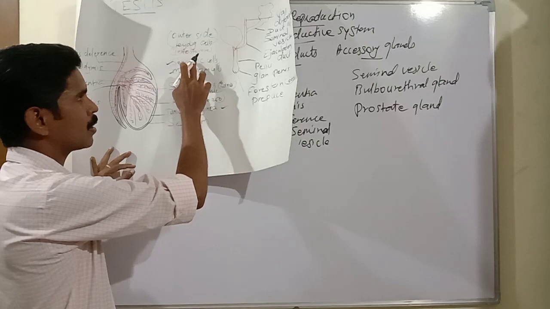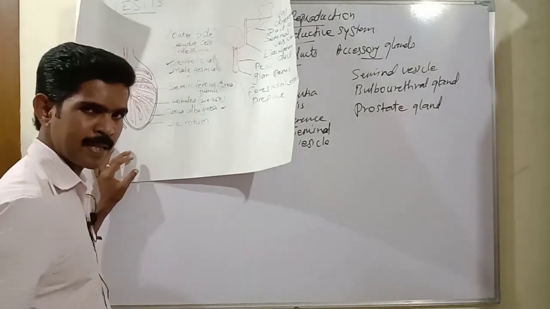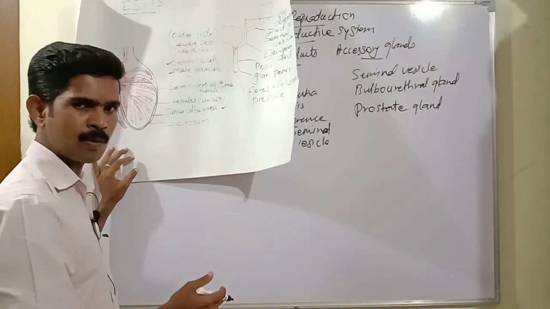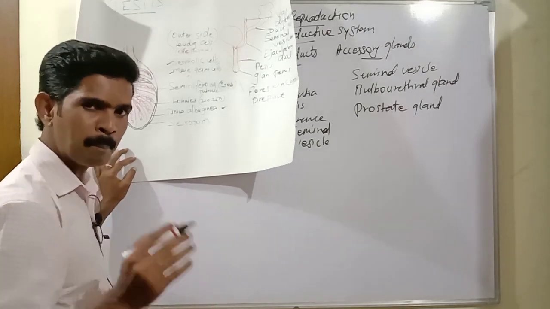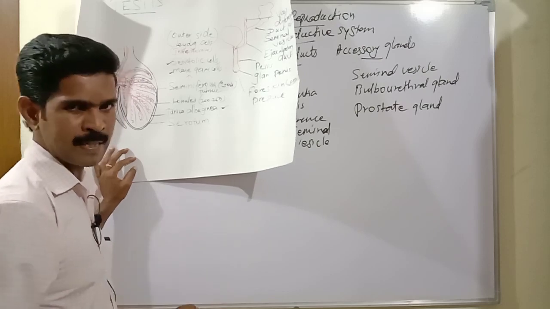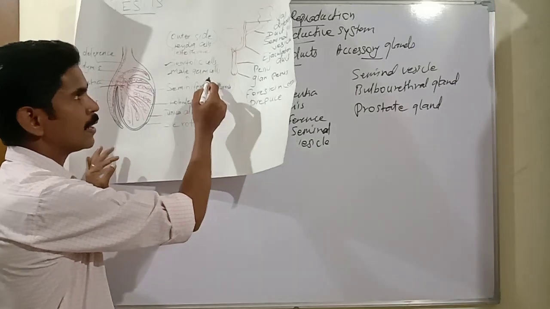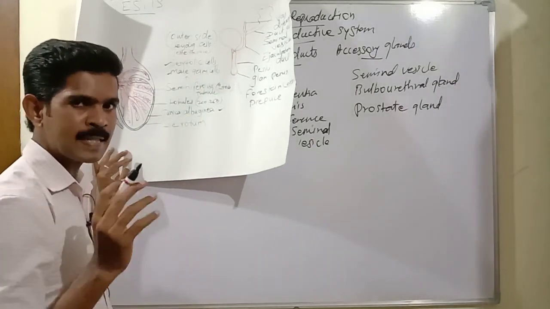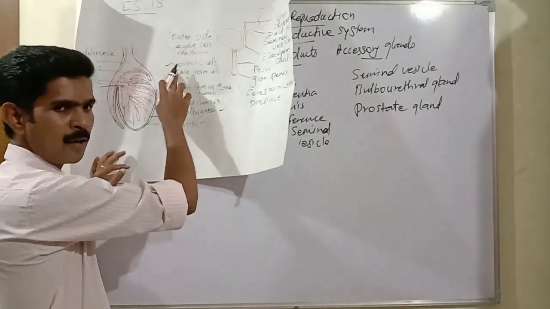These are the two important functions of these Sertoli cells. Then next one is male germ cell. These male germ cells are converted into the male sex cell, the sperm, by meiotic cell division. So with the help of meiotic cell division, these male germ cells are converted into the sex cell sperm. So I hope you all understood this point.